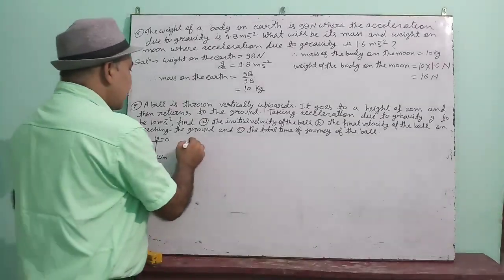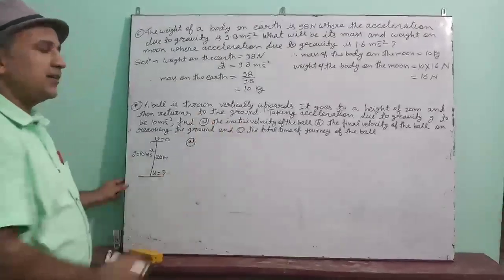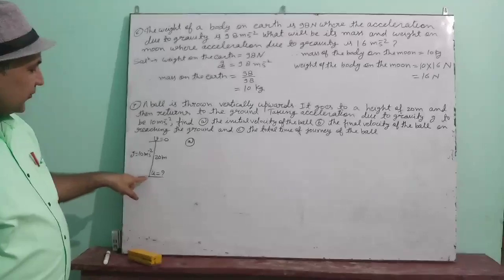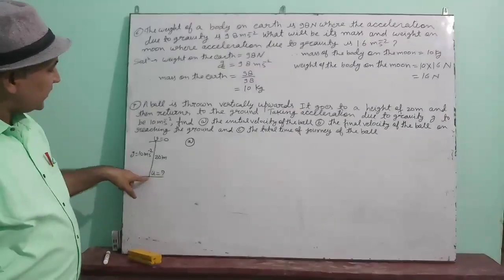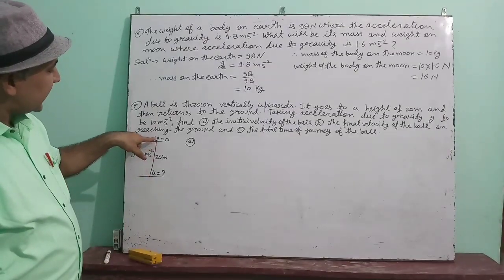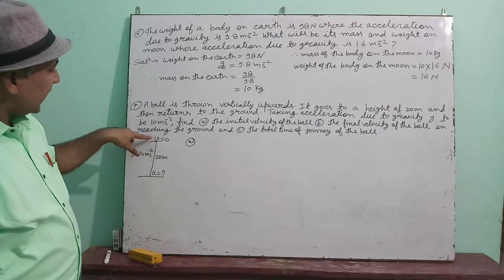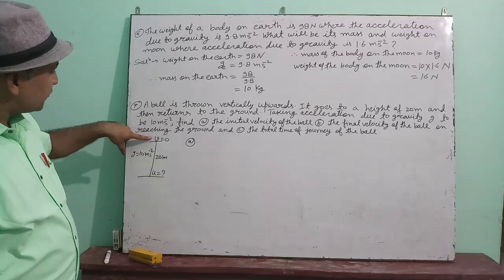These points have been given. Okay. First part, you have to find the initial velocity. From here you can see, from the earth when the object is thrown in upward direction, it is reaching the 20 meter height and its velocity becomes 0.